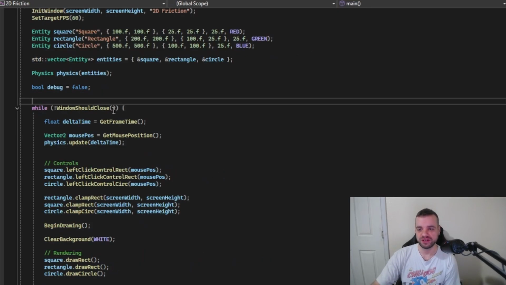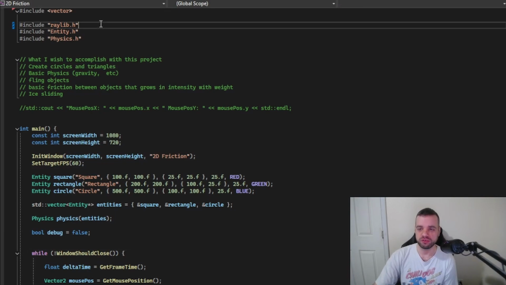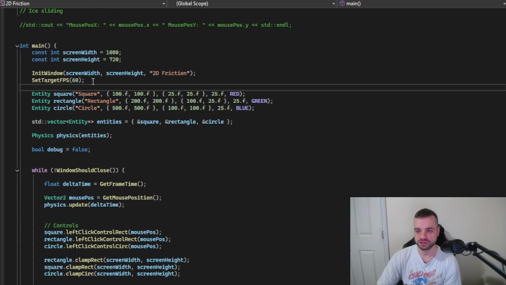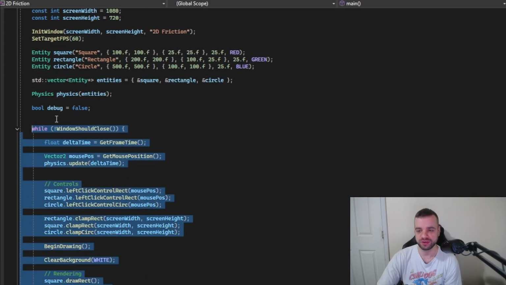First goal. We want to set up the project environment. We're using the library Raylib for this. We have been using Raylib for just about all of our C++ game programs for the past 6 months. We're creating the screen width and screen height, 1080 by 720. We're initializing the window, setting the target frames per second, and then we have our main while loop right here.